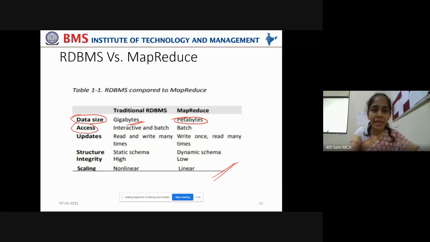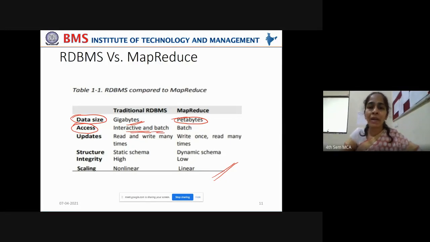When we take data access, traditional RDBMS are interactive. If you pose a query to the RDBMS system, it will give you the answer. It will provide you the results. So RDBMS provides interactive access as well as batch access also.